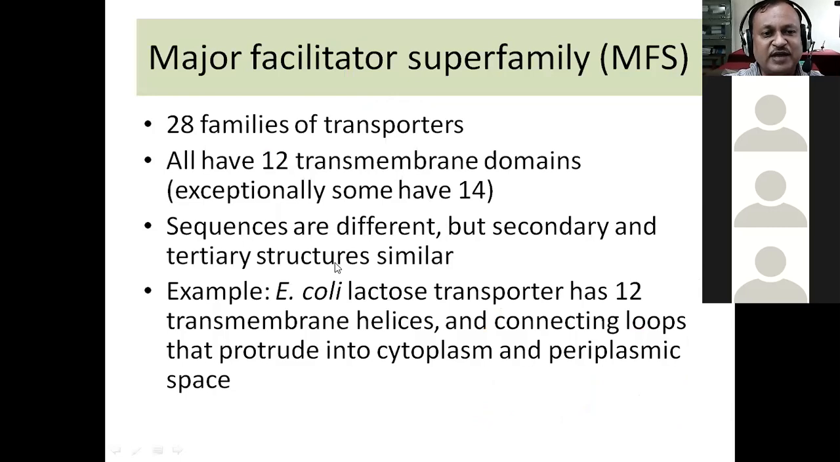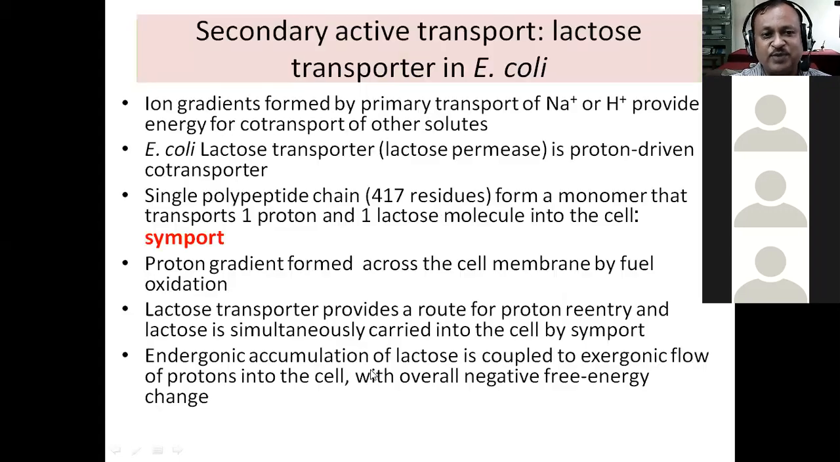Then there is something called the major facilitator superfamily. It is a big family of transporters. There are 28 different families of transporters in this one superfamily. The characteristic feature is that all of these transporters have 12 transmembrane domains. So there are segments in the protein which span the membrane 12 times. One of the examples of this transporter is the E. coli lactose transporter. We will probably see the example of this later.